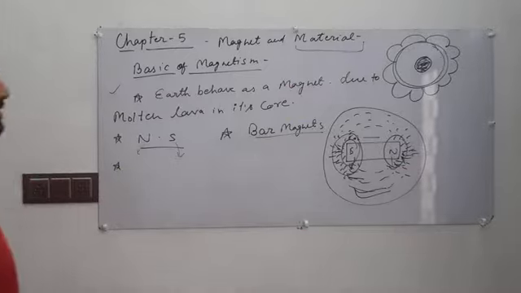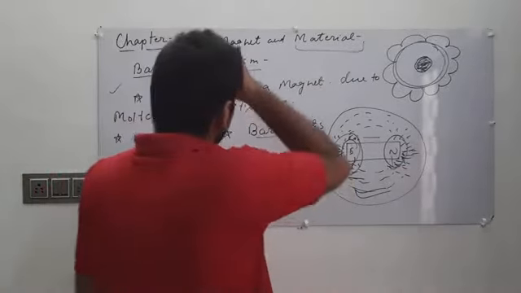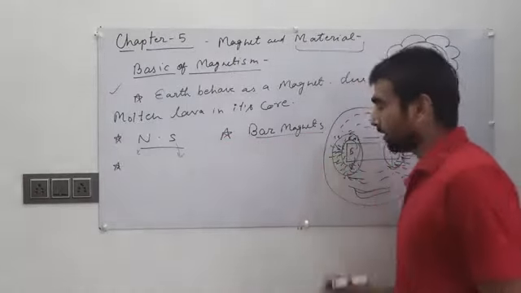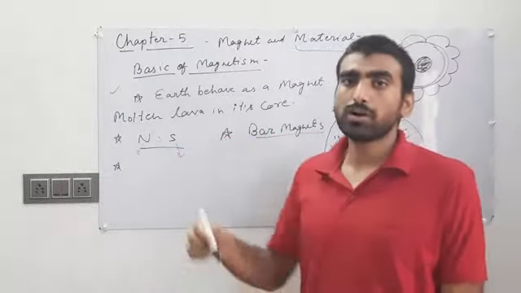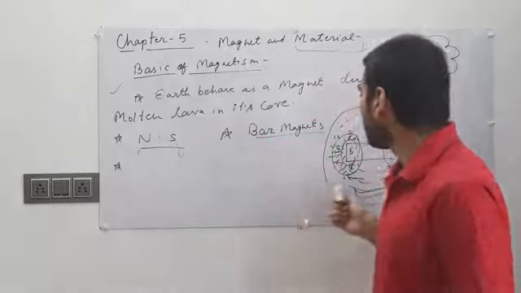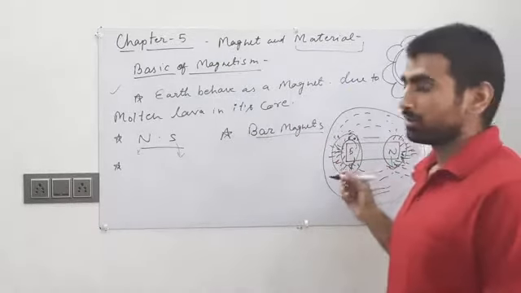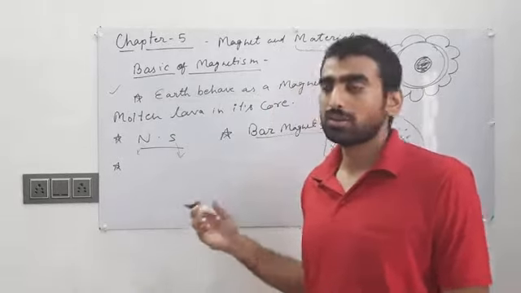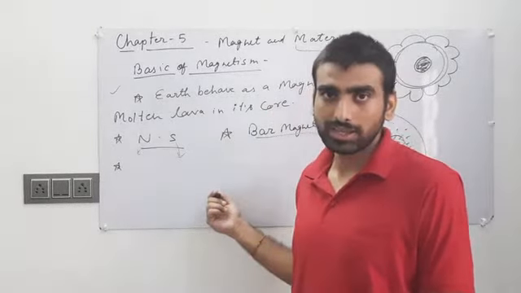The third point is, when we suspend a bar magnet freely from a thread, the bar magnet tilts or moves in the north-south direction.